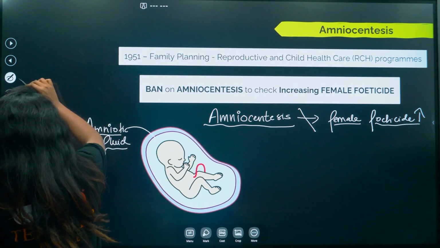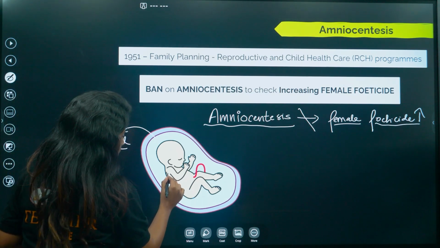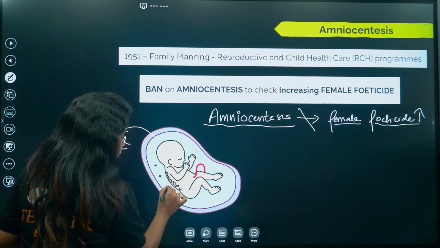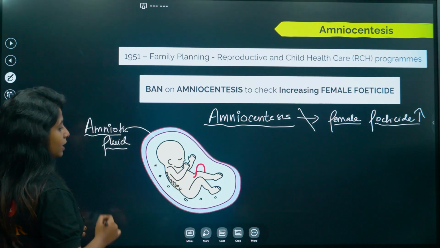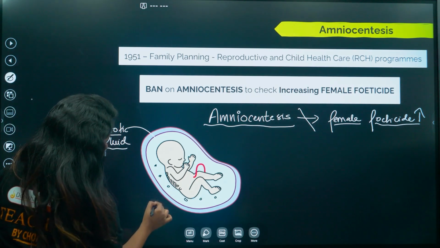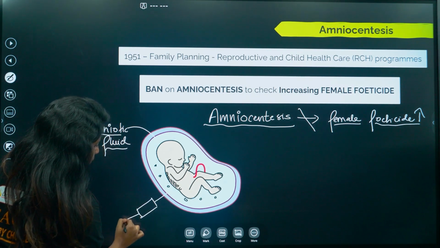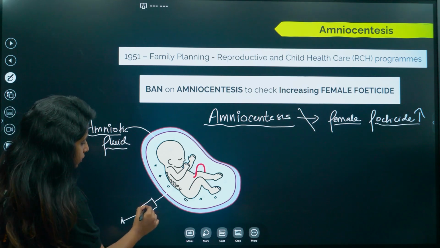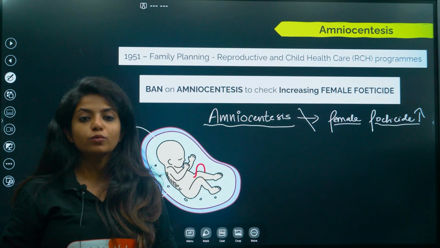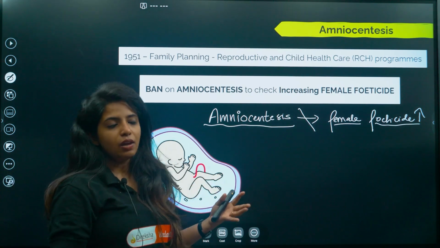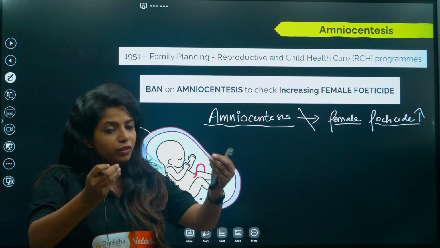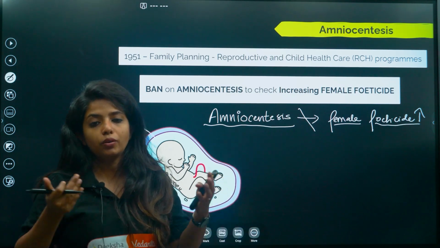So I'll tell you. The baby will be having so many cells, right? Some of the cells shed and come into the amniotic fluid, and the doctors basically use an injection, take the amniotic fluid from the body over here, right, and then take the cells which are there and examine them. Now cells obviously have chromosomes, they have the genes, they have the DNA and everything. They check throughout the whole gene stuff, and they come to know if the child will be having some genetic disorder or not.